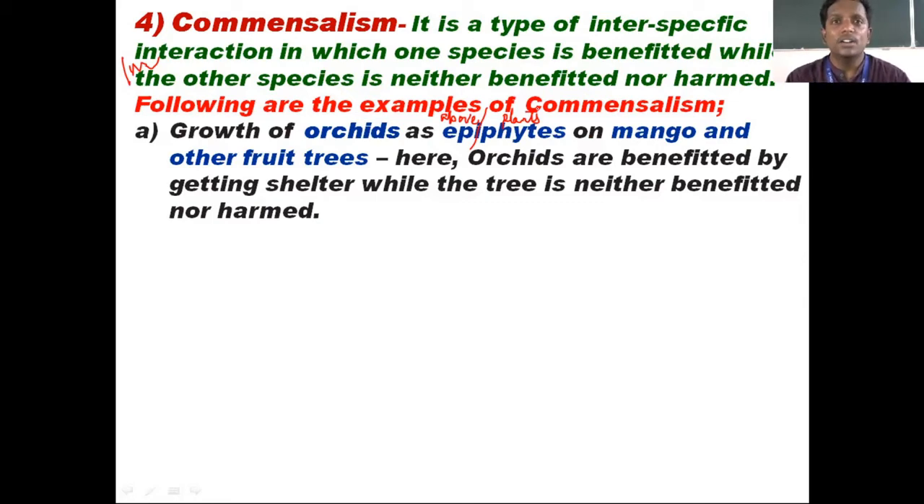Now, these orchids, the flowering plants, are found growing on a mango tree. Here the mango tree you can take as 0, because for the mango tree, whether these epiphytes grow on it or not, there is no effect. But the orchids are benefited by getting shelter, a place to grow, while the tree is neither benefited nor harmed. Hope the concept is clear now.